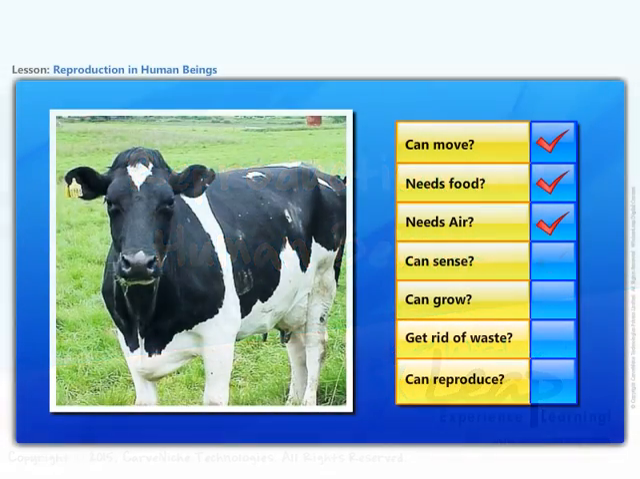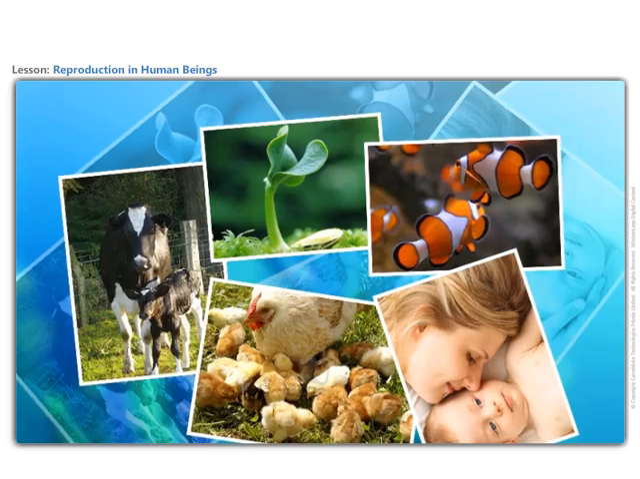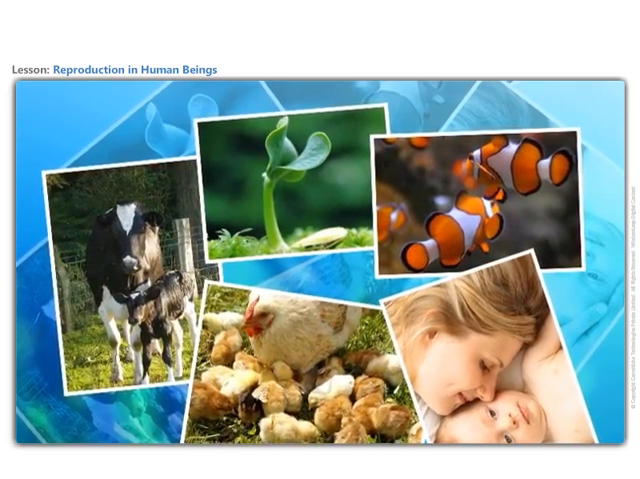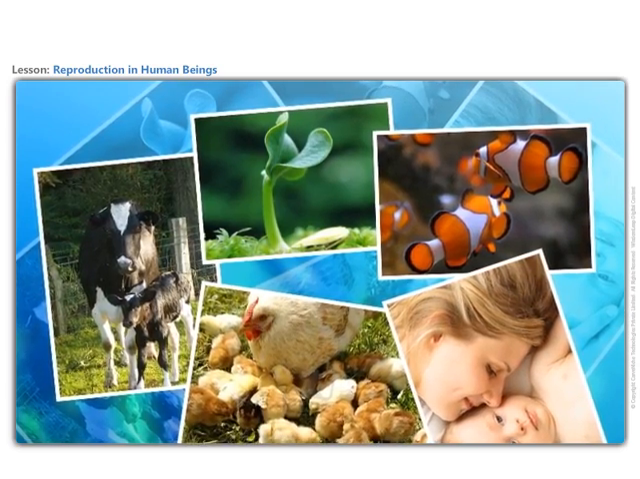Recall some of the characteristics that are common to all living things. Reproduction is one of them. Imagine what would have happened if organisms had not reproduced. Reproduction is very important as it ensures the continuation of similar kinds of individuals generation after generation.